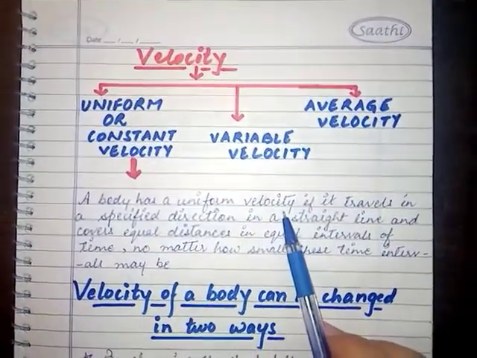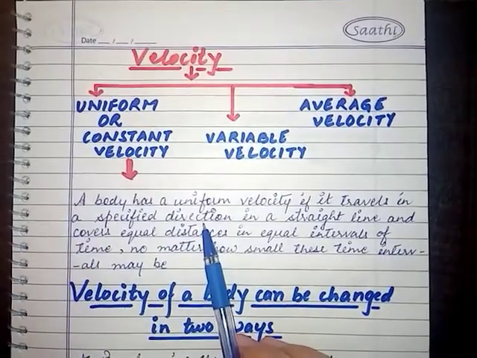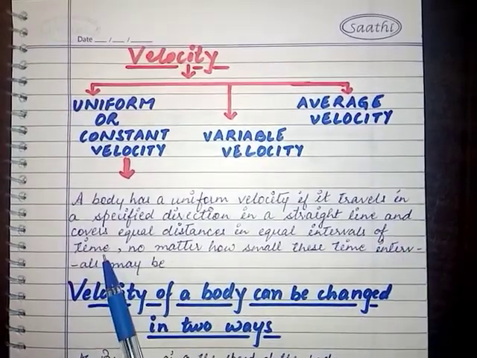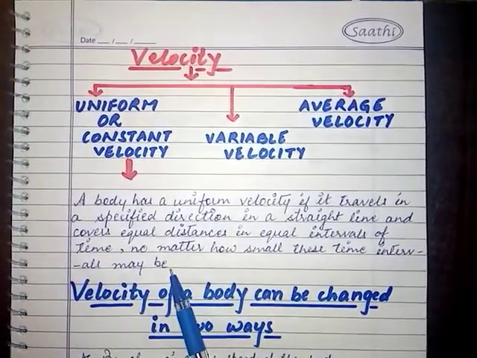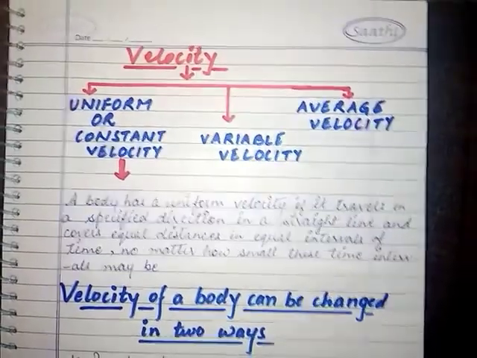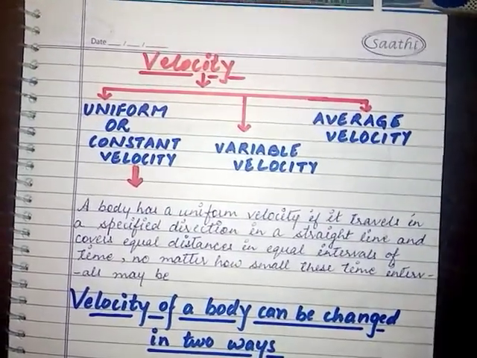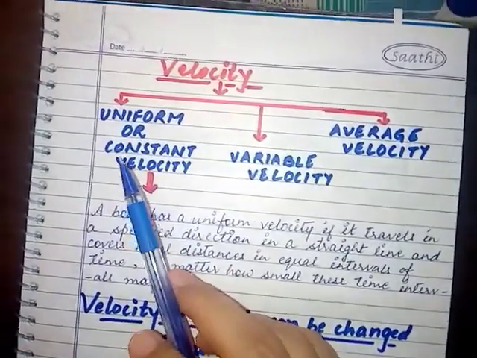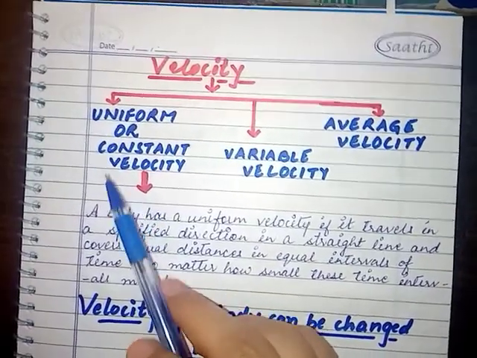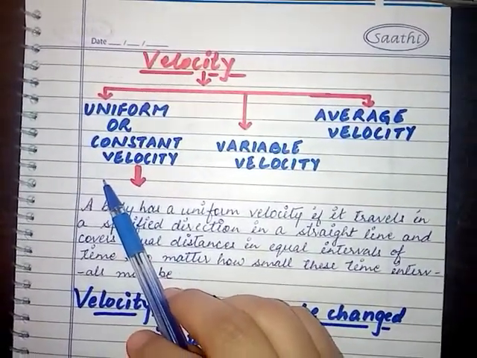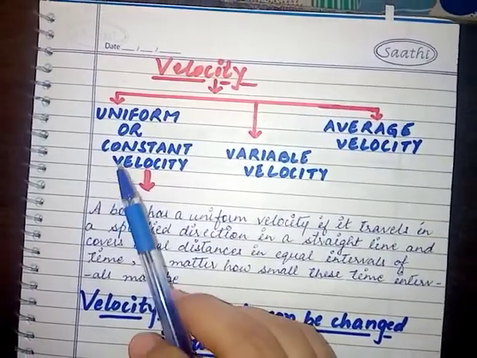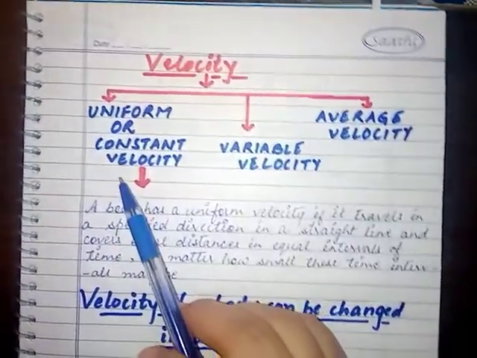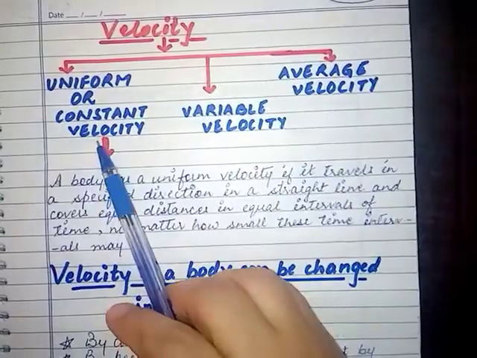A body has a uniform velocity if it travels in a specified direction in a straight line and covers equal distances in equal intervals of time, no matter how small these time intervals may be. A body or any object can have uniform velocity in only one condition: when it covers equal distances in equal intervals of time in a particular direction. It means direction is not changing and speed also remains constant. If both speed and direction are constant, then the velocity is called uniform or constant velocity.